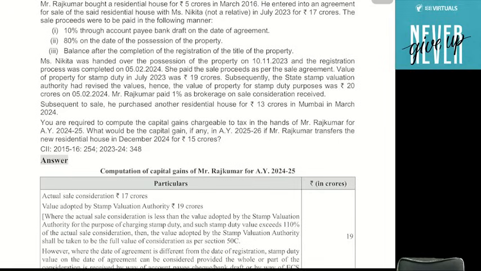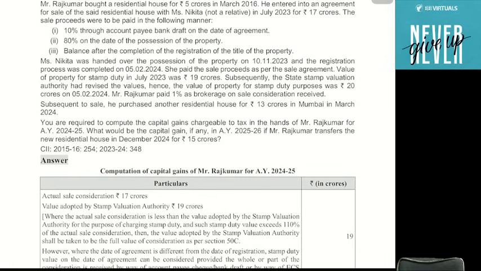You know about section 50C? 50C, 50 and capital C. Stamp duty value, you know? Whenever you transfer any immovable property and the stamp duty value is more than 110% of consideration, then SDV will be treated as full value of consideration. If you are not satisfied with SDV, then your case may be transferred to the valuation officer. If the valuation officer increases the value, then the valuation officer value will be ignored. But if the valuation officer decreases the value, the valuation officer value will be treated as full value of consideration.